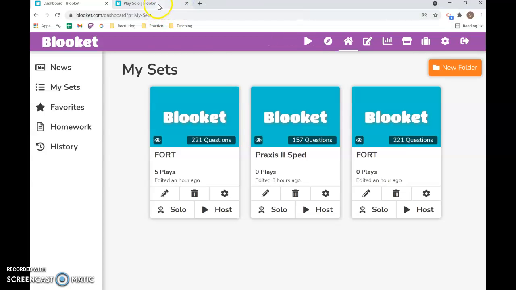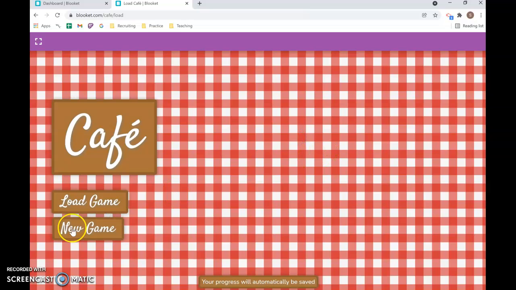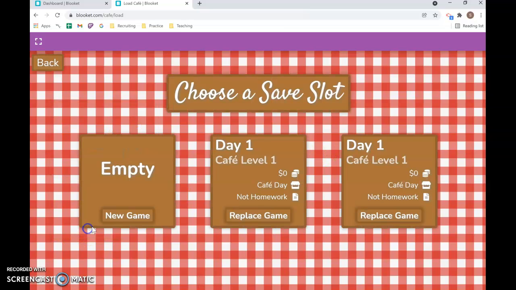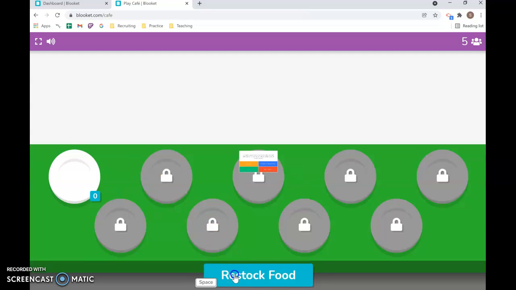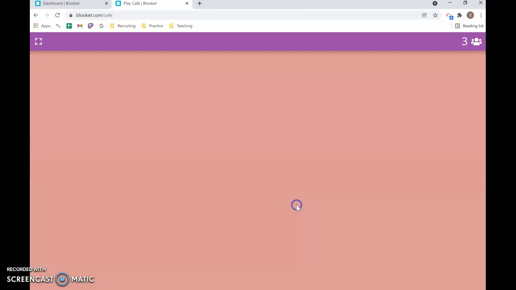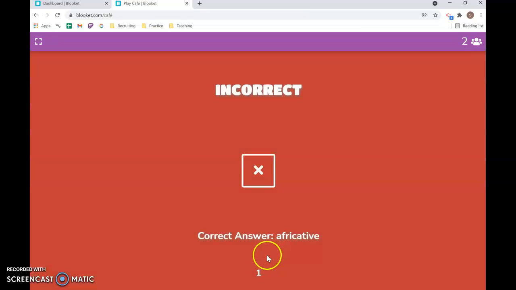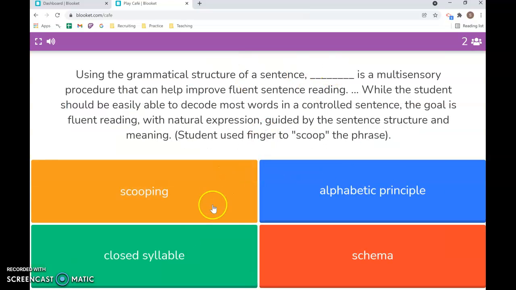Next, I'm just going to show you how Cafe works. So these are the solo games I can play. I can carry on. I can start a new game. The goal of Cafe is to feed my guest at the restaurant, and if I answer the question wrong, I'm not able to make food. I need to get it right. Look, I have 3 now.